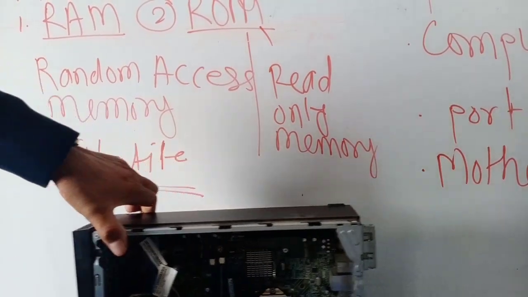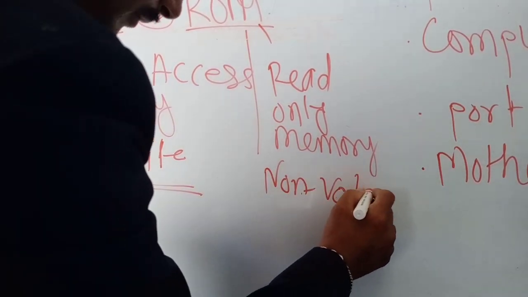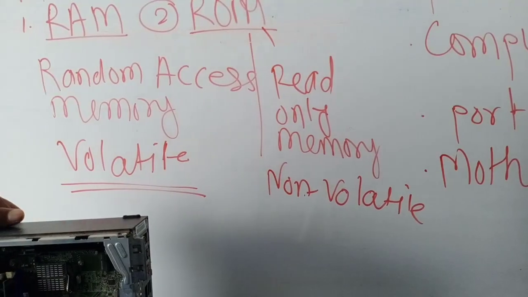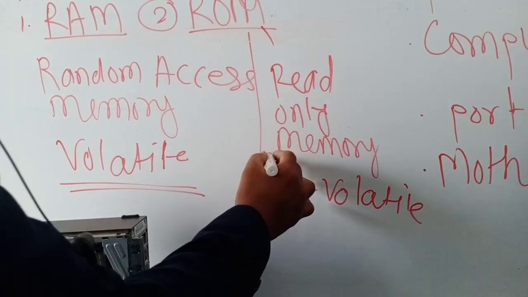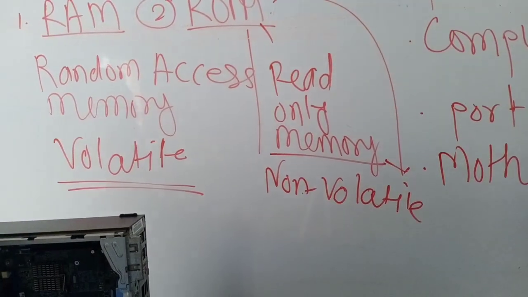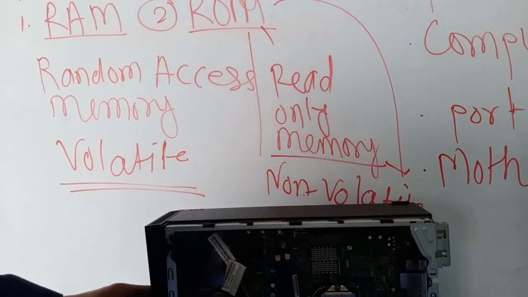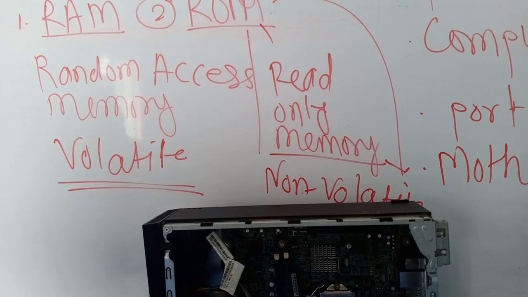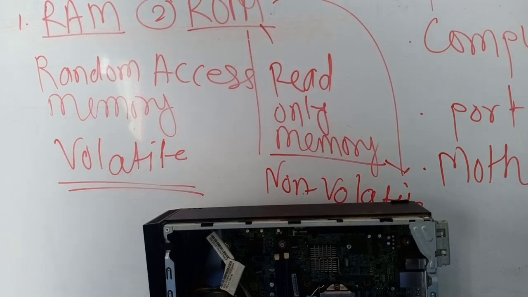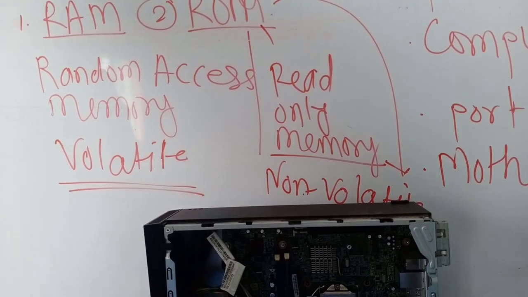What is this called? This is the volatile and this is the non-volatile. See, ROM is also called non-volatile and RAM is also called volatile. So once your data is saved in the computer, it will not be erased even if your computer is switched off. So it is permanent memory. ROM is also called permanent memory.